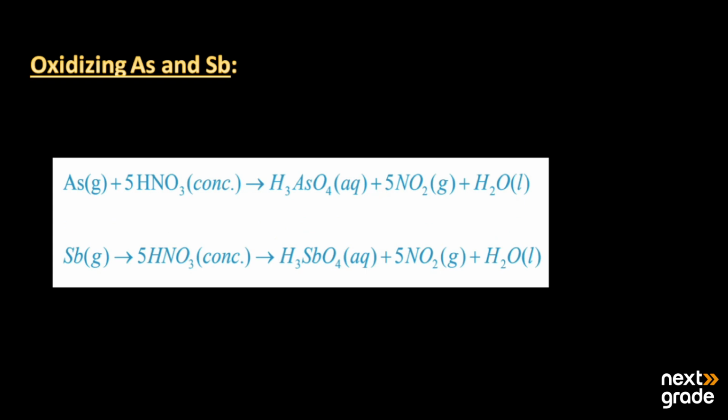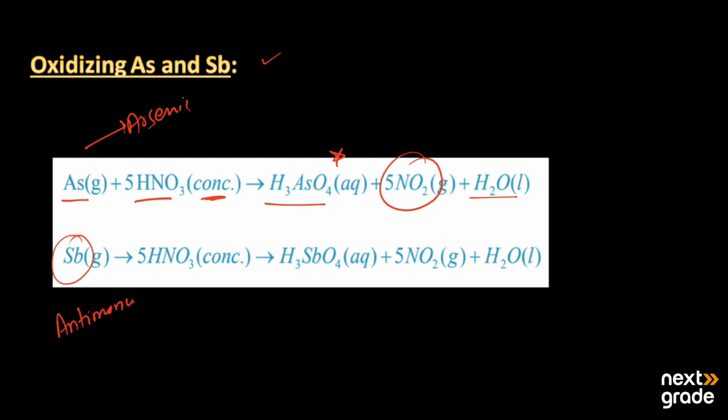After this, it can also oxidize arsenic, As, and antimony, Sb. When arsenic reacts with nitric acid in the concentrated state, it produces H3AsO4 in aqueous form, along with nitrogen dioxide and a water molecule. And here we have Sb, which is antimony. When nitric acid reacts with this, it produces H3SbO4, along with nitrogen dioxide and a water molecule. All these reactions take place in aqueous form along with the production of water molecules. So this was the simple reaction.